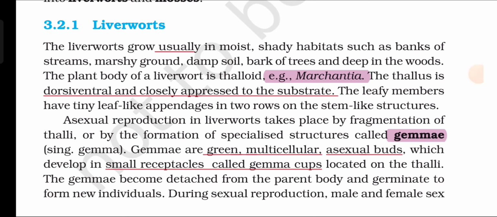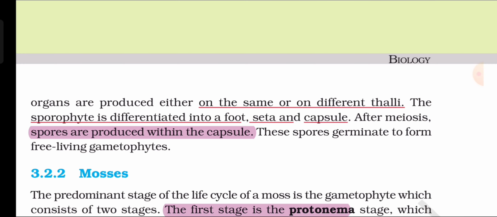Asexual reproduction in liverworts takes place by fragmentation of thalli or by the formation of specialized structures called gemmae, singular gemma. Gemmae are green multicellular asexual buds which develop in small receptacles called gemma cups located on the thalli. The gemmae become detached from the parent body and germinate to form new individuals. During sexual reproduction, male and female sex organs are produced either on the same or on different thalli.